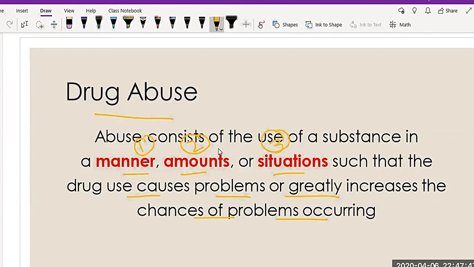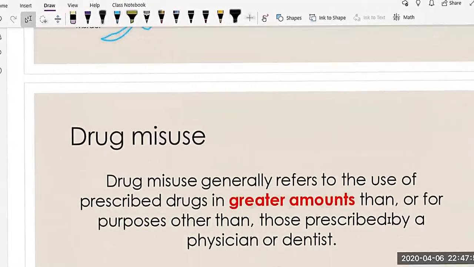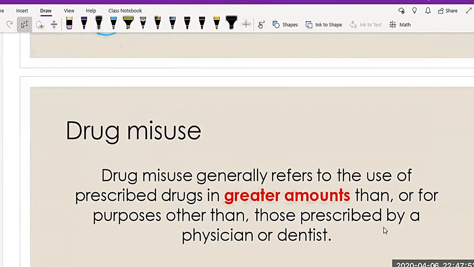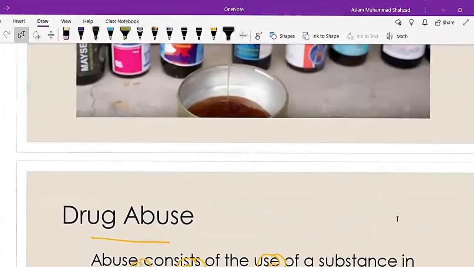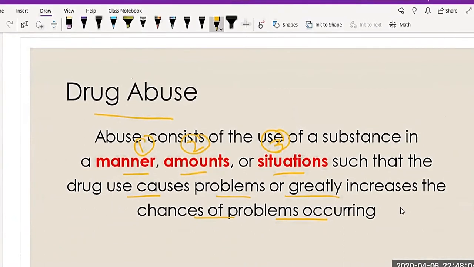But the question is, when we talked in the previous slide about drug misuse, we were also talking about the same thing, greater in amount. Then we're talking in this slide as well about the same content, like the amount. So what is the difference between both of them?